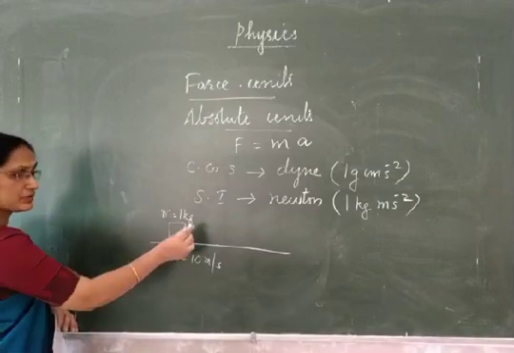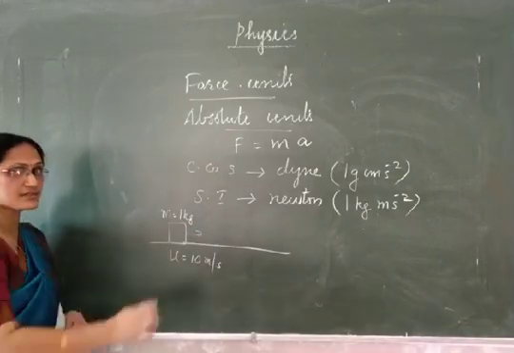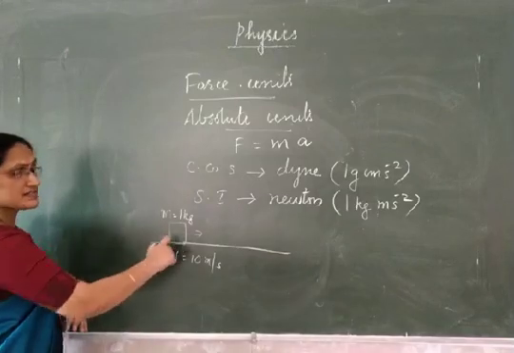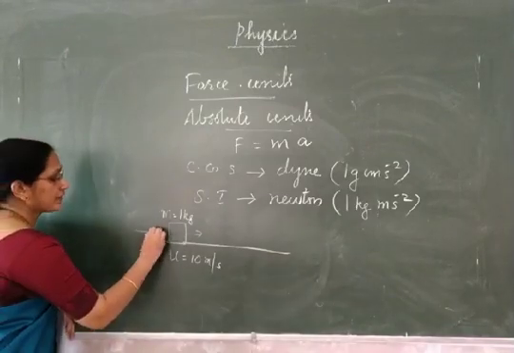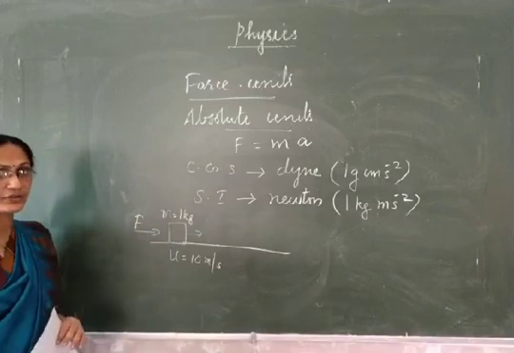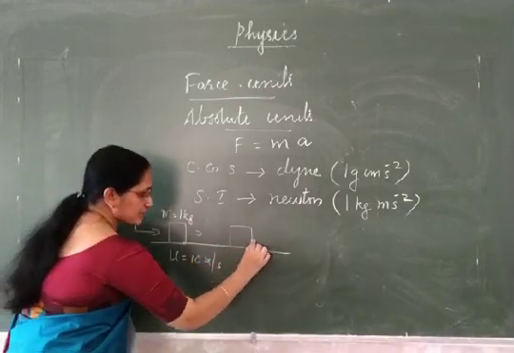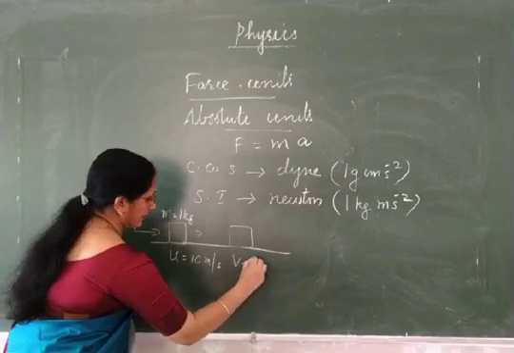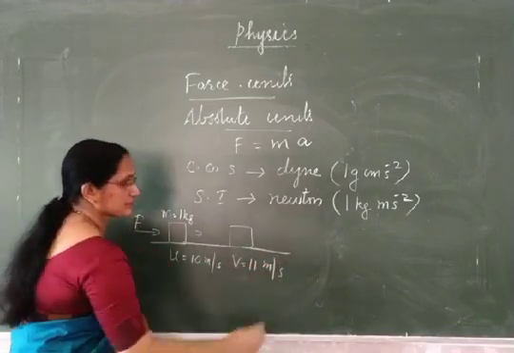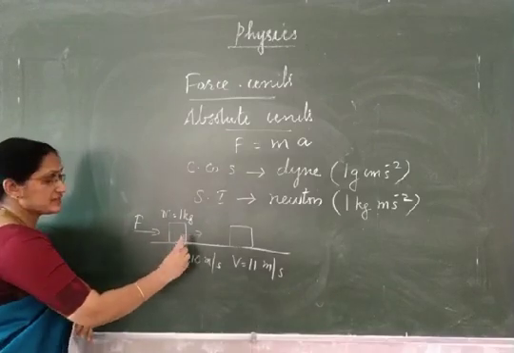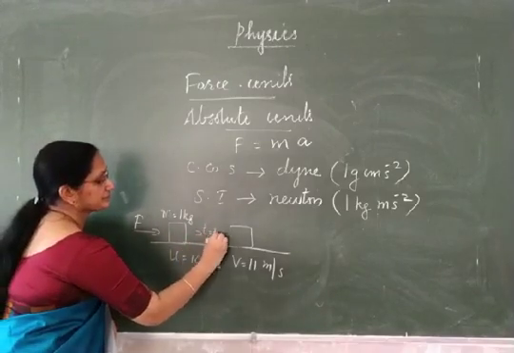A moving body, already moving with a velocity of 10 meter per second and mass is 1 kilogram. And we apply certain force on this body in the same direction of motion, thereby its velocity changes to 11 meter per second, and the time taken to change this velocity is 1 second.